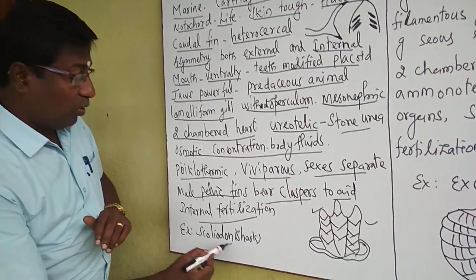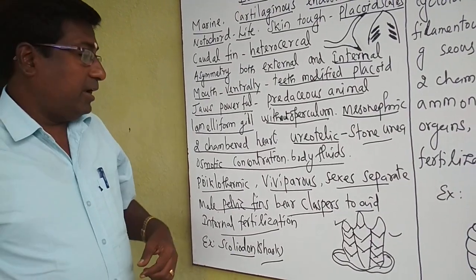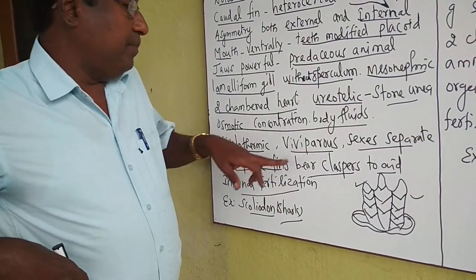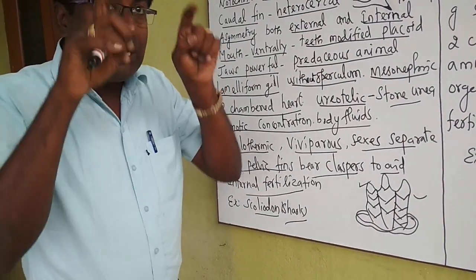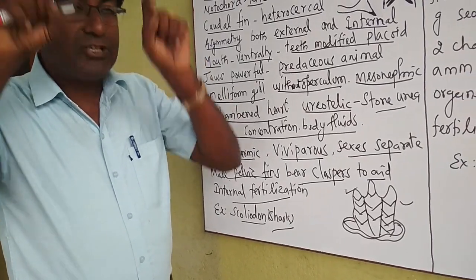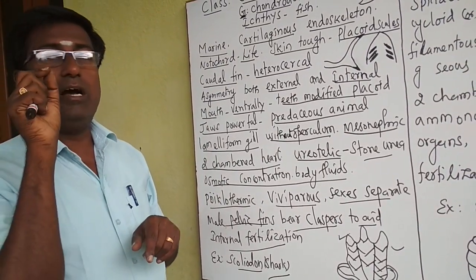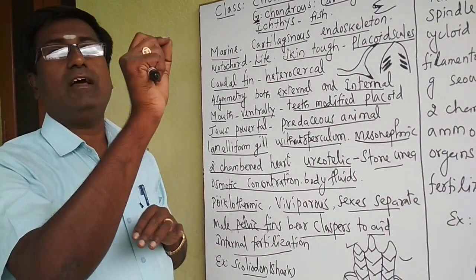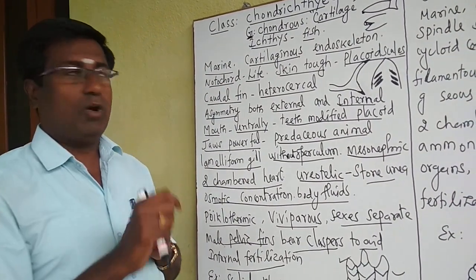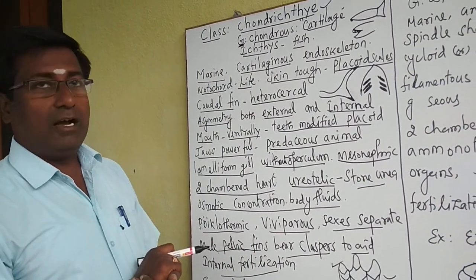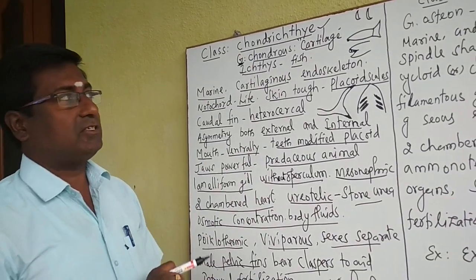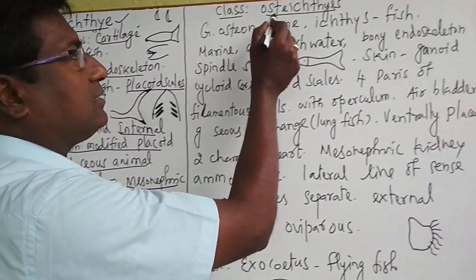Example for this is the shark. You know, in the shark we see at the back the pelvic fins with a clasper. This curved, hook-like structure is there. This is used to send the sperm inside the female genital tract. Okay, this is all about the general characters of chondrichthyes. Okay, next we move to the class osteichthyes.